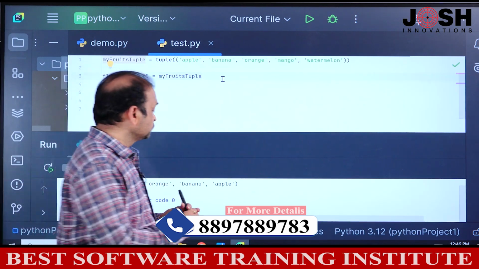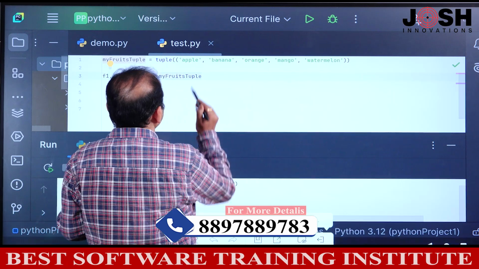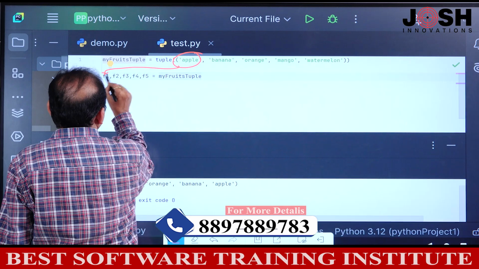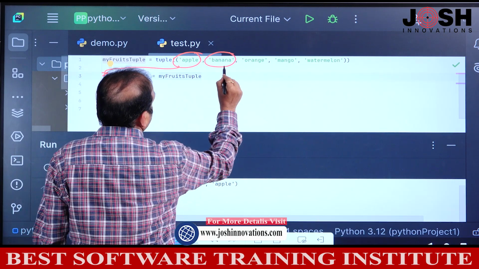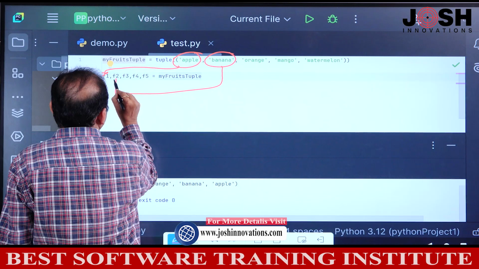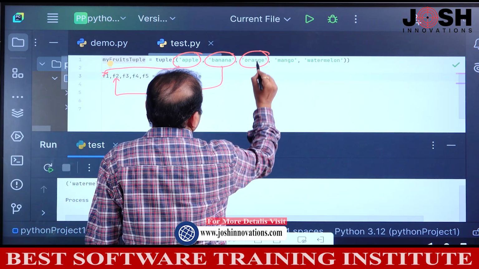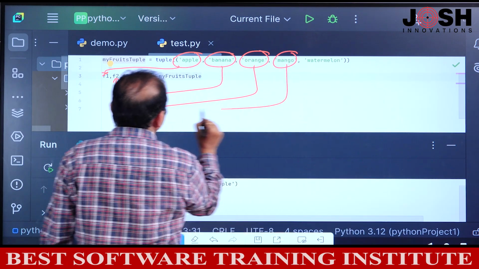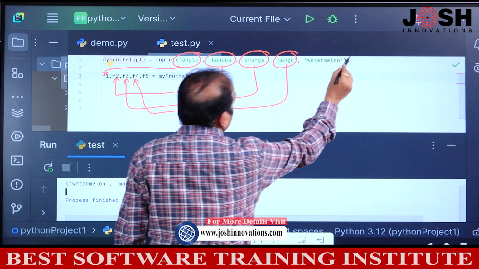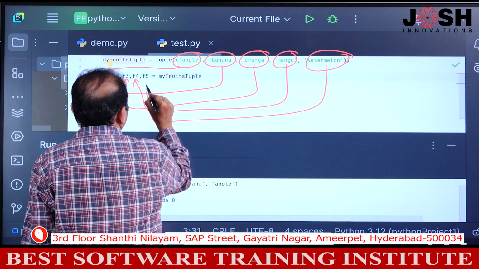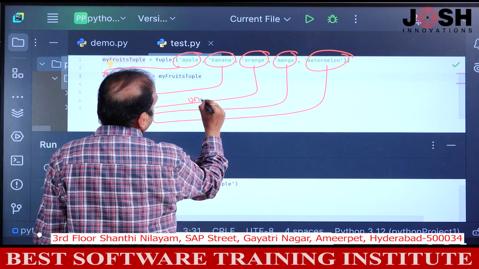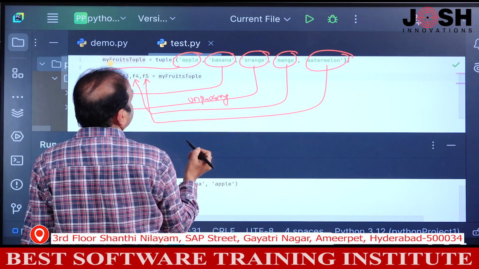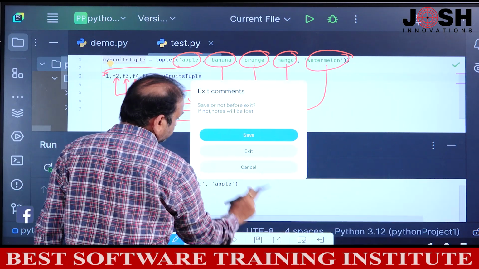So what happens now? This first fruit will be assigned to this variable F1. This second fruit will be assigned to this F2 variable. This orange will be assigned to this F3 variable, and this mango will be assigned to F4 variable, and the last fruit, watermelon, will be assigned to the last variable. So this is called unpacking. Either you can use the index number or directly you can assign the values. So like this we can unpack. Okay, we will see practically now.